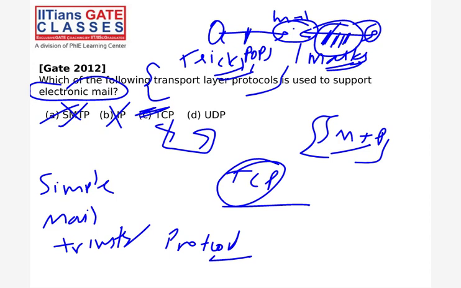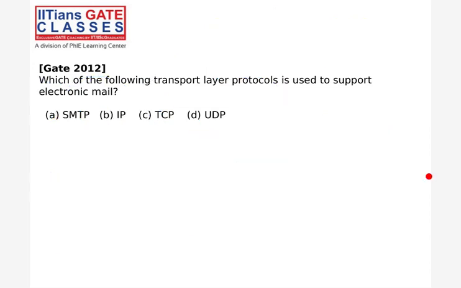Any questions? It can't be used for sale. It is electronic mail. Okay. See, Gmail is electronic mail, yes, but this SMTP is used at the application layer, brother, right? It is not used as a transport layer protocol. This protocol we use at the application layer for electronic mail, but at the transport layer we use TCP. So yes, for electronic mail we use this protocol, but at the application layer.